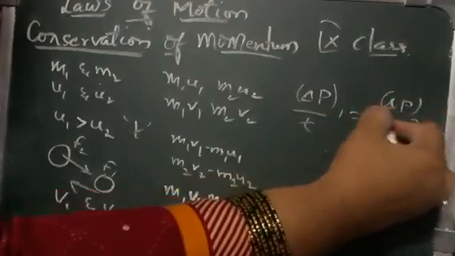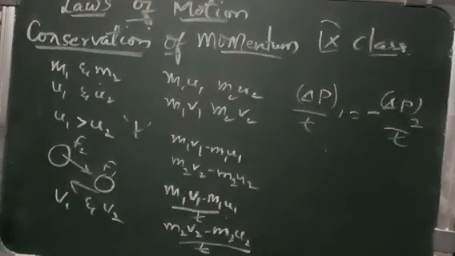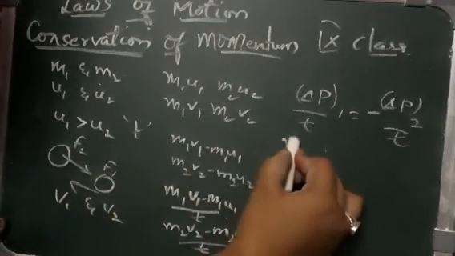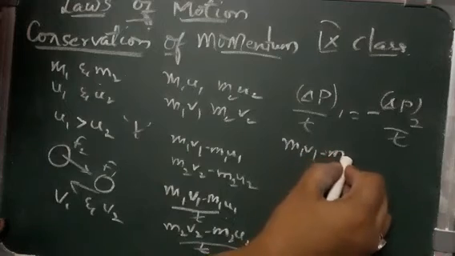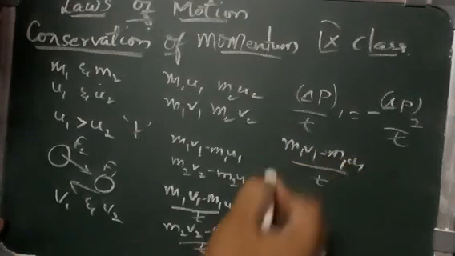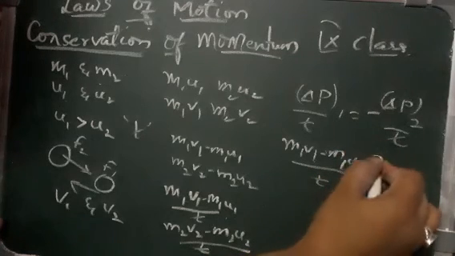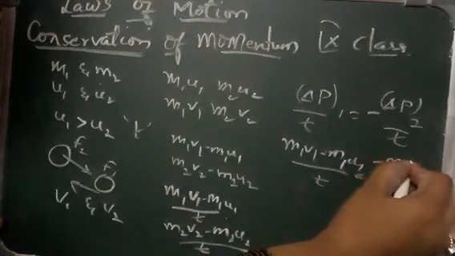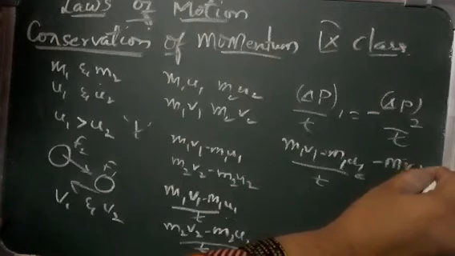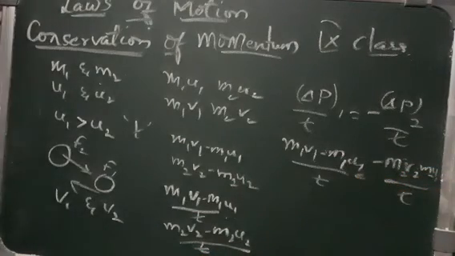Substituting, we get m1 v1 minus m1 u1 by t is equal to minus m2 v2 minus m2 u2 by t.